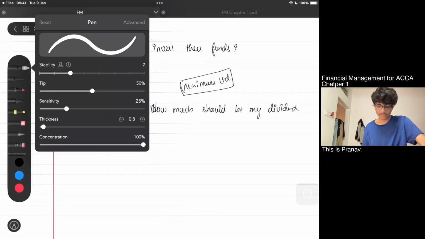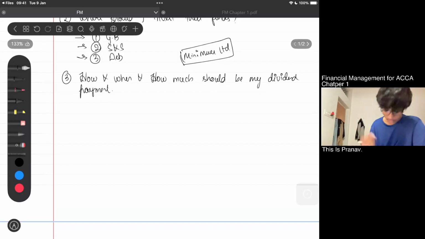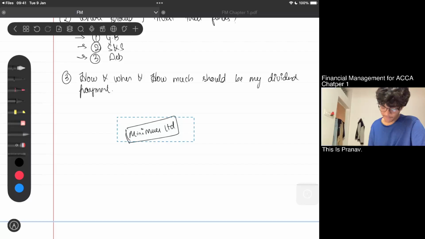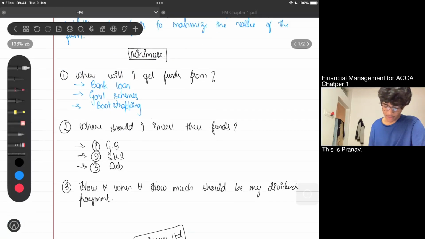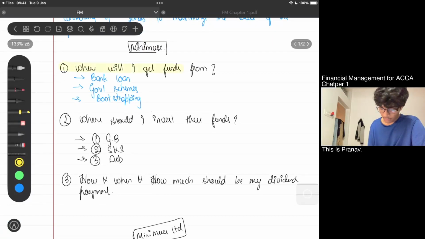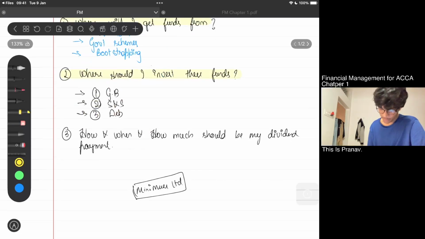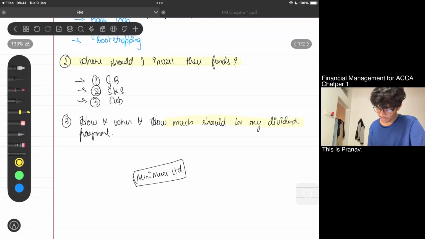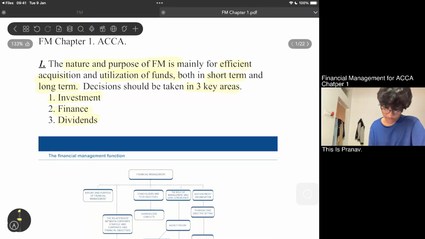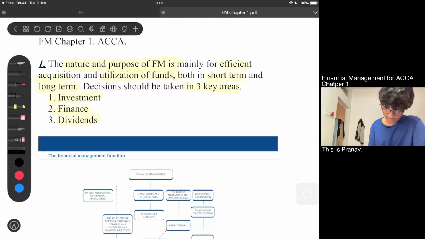Right. So let's come to Minimus Public Limited again. That's here. So Minimus, come over. We have just spoken about point number 1, where will I get funds from? Point number 2, where will I invest these funds? And point number 3, how much should my dividend payment be? Right? Those are your questions. Those are your key areas where you should take decisions: investment, finance, and dividends.